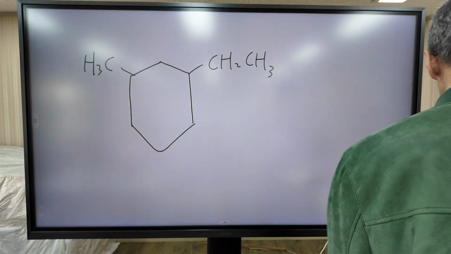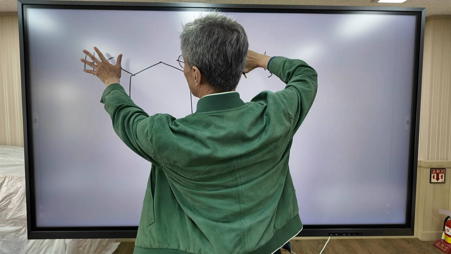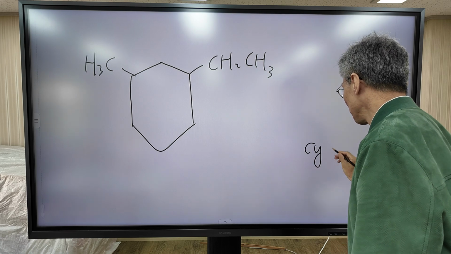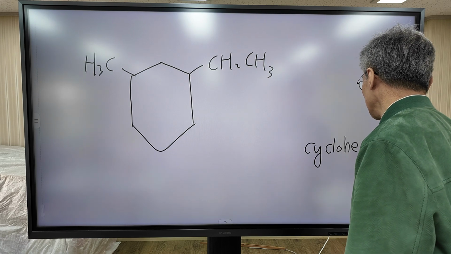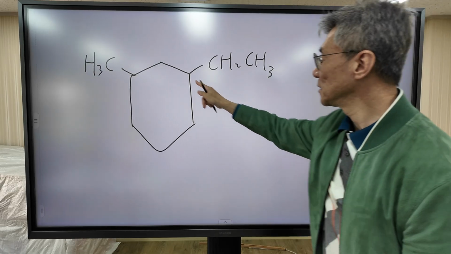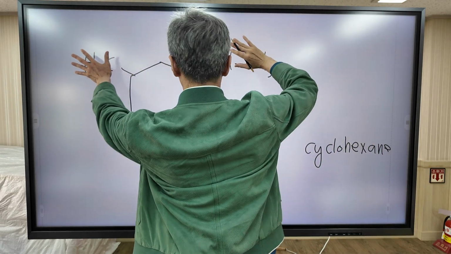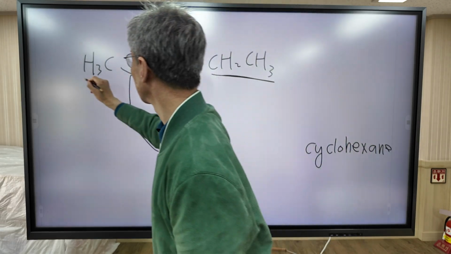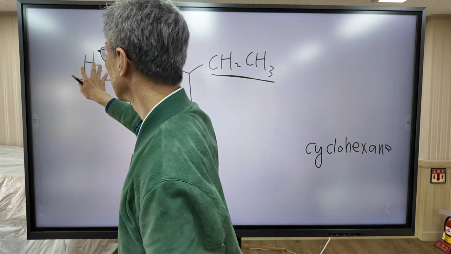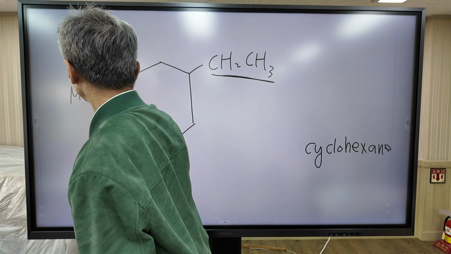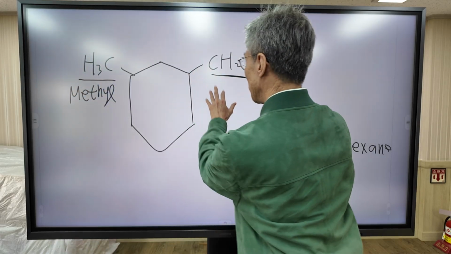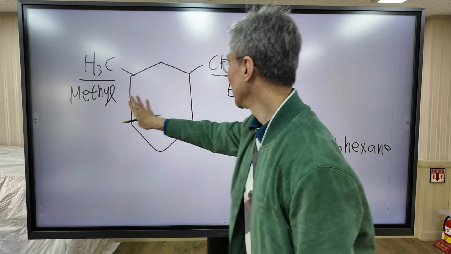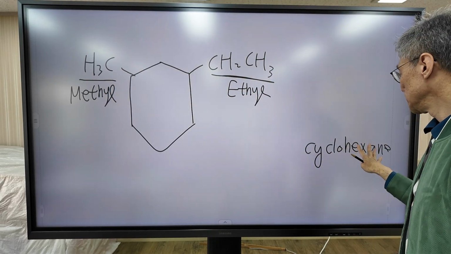Name this molecule. Without this side group, this is cyclohexane, because it is a 6-membered ring. But there are functional groups attached. This group and this group are attached. The name of this group is methyl, and this group is called ethyl. So a methyl group and an ethyl group are attached to cyclohexane.